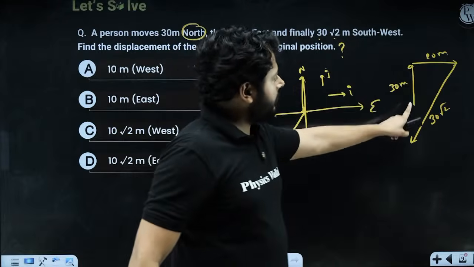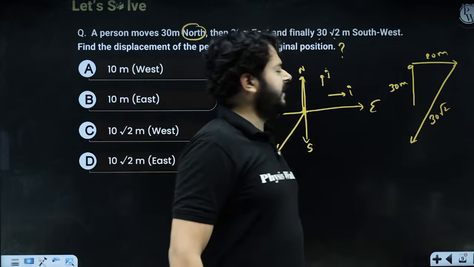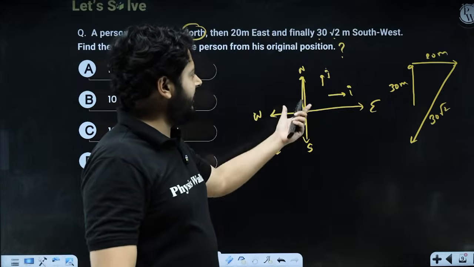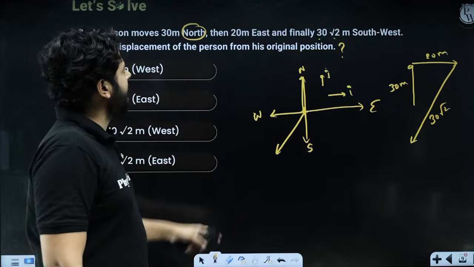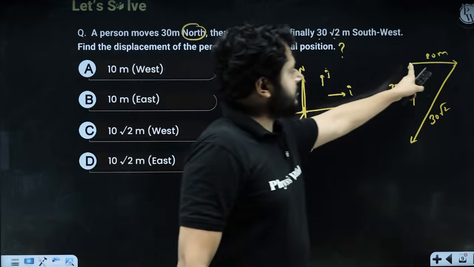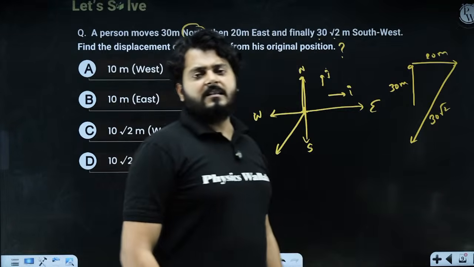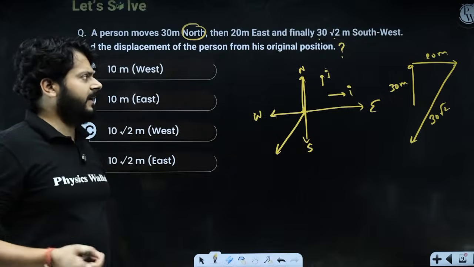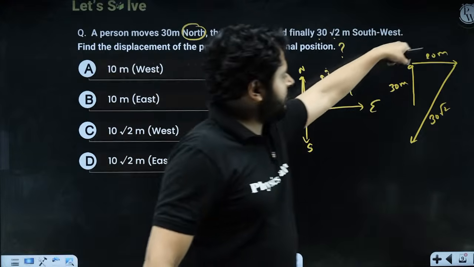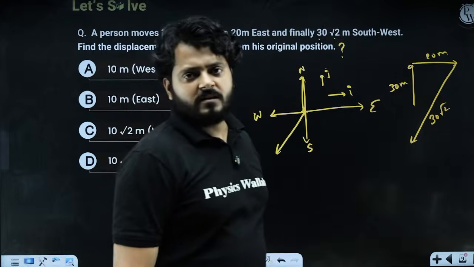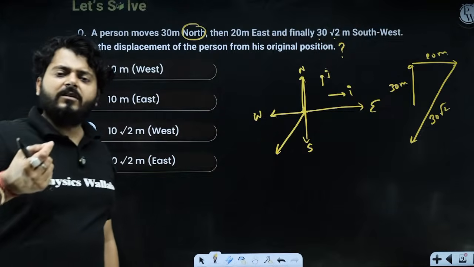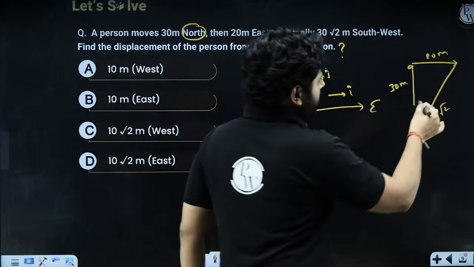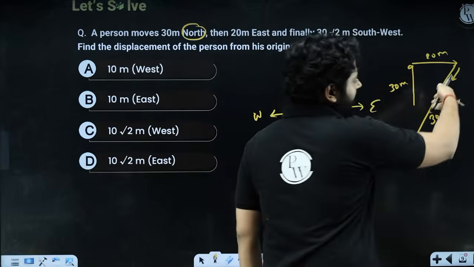Right now you can name this displacement 30 meters towards north. So 30 meters towards north can be written as 30 j cap in a vector format, right? 20 meter towards east can be written as 20 I cap, right? What will you write this vector 30 root 2 towards southwest? So 30 root 2 is the magnitude, and if you multiply that with the unit vector in this direction, you can write it in a vector format.